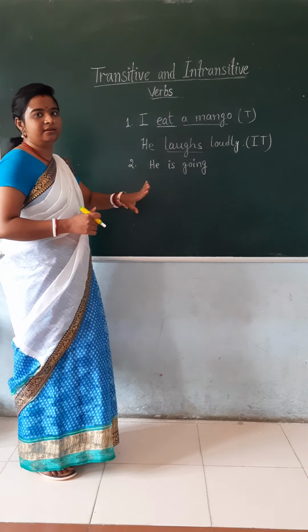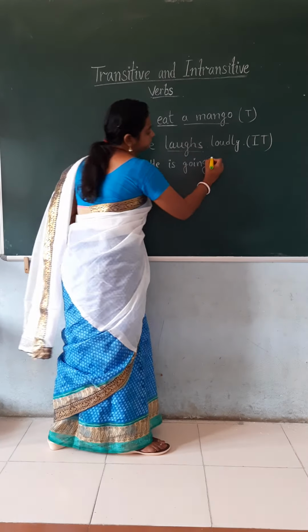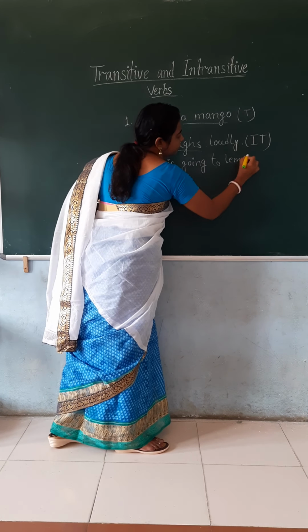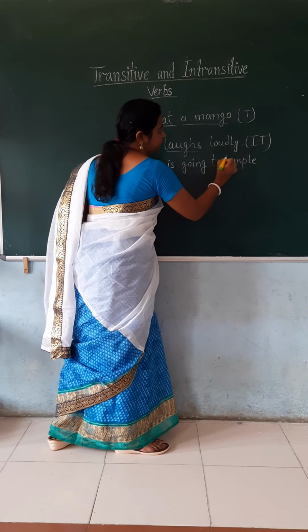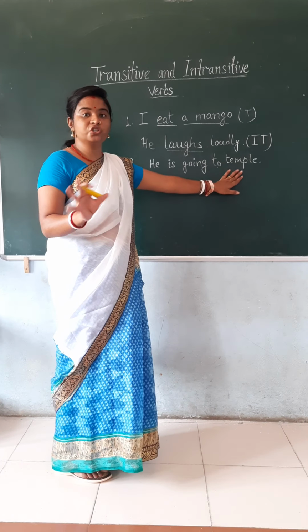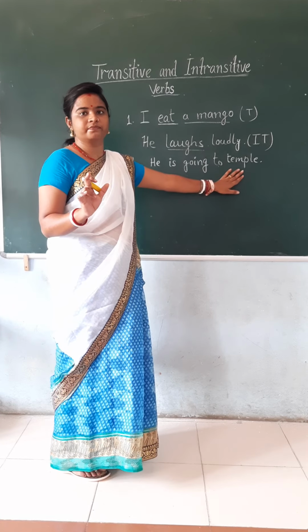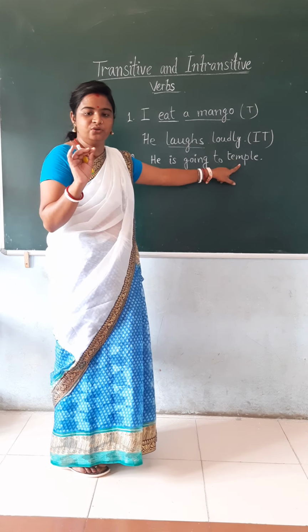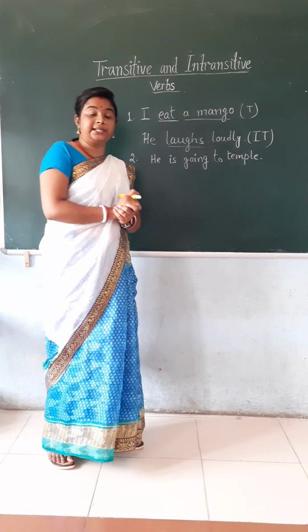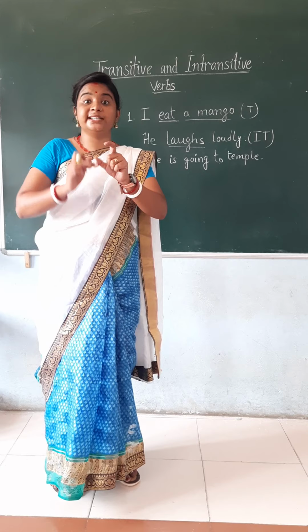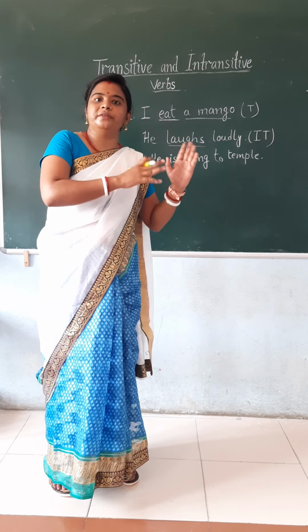He is going to temple. See, this is not a direct object. This object is used for what? And let me tell you the meaning of direct object now. The time has come to say about it. Direct object is the object which is specifically used for the verb.